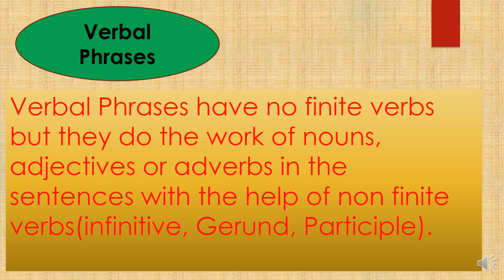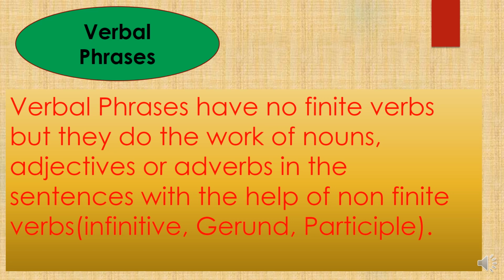So see, first of all, I think you all are aware of finite and non-finite verbs. Finite verbs are the verbs that are governed by the person and number of the subject, and that are called the finite verbs. So the verbs that are basically having the person or number tell us about the tense.